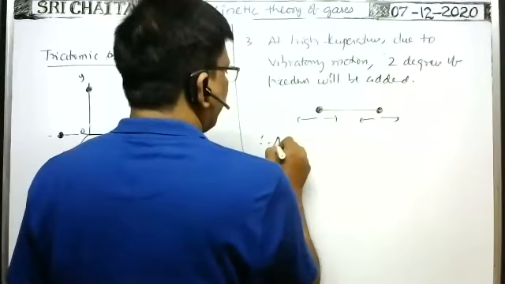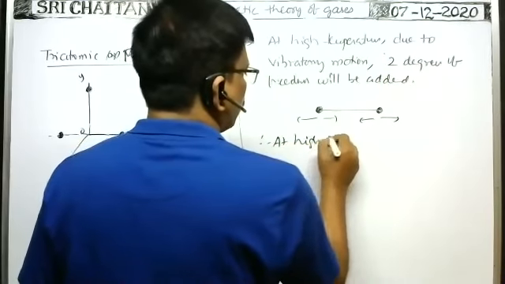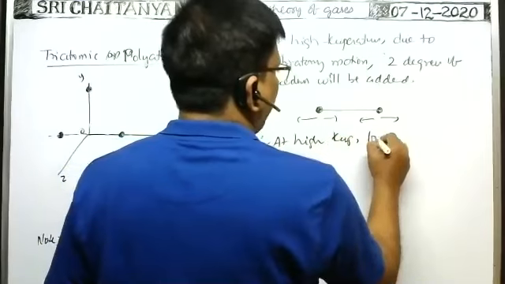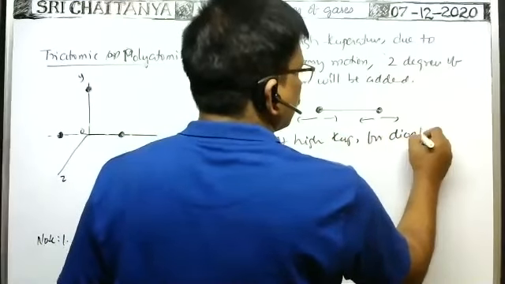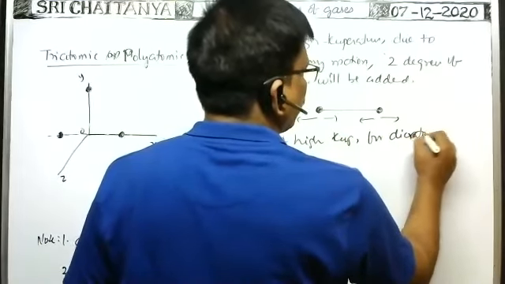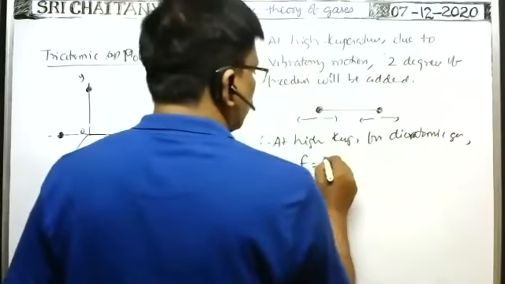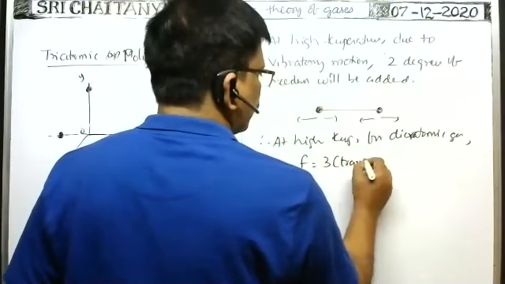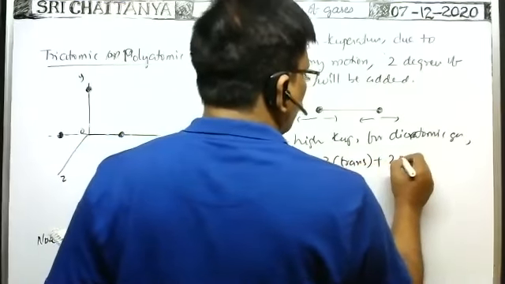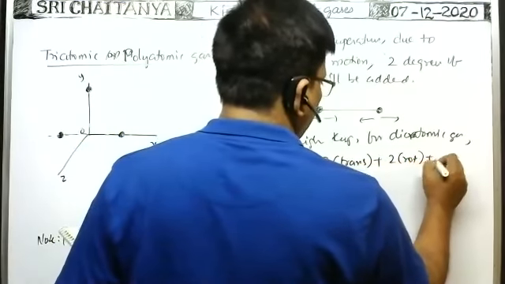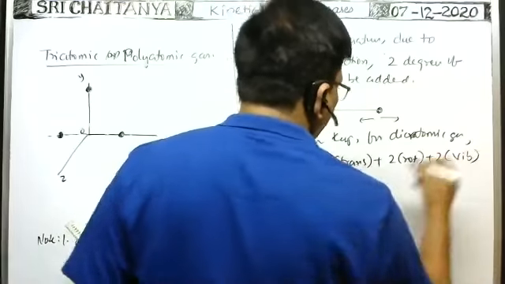So therefore, at a high temperature, for diatomic gas, degrees of freedom is equal to 3 due to translatory plus 2 due to rotatory plus 2 due to vibratory.